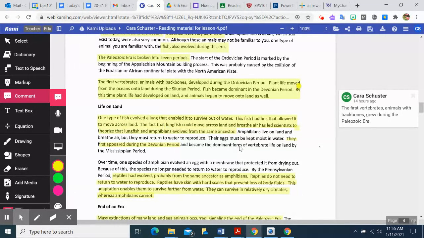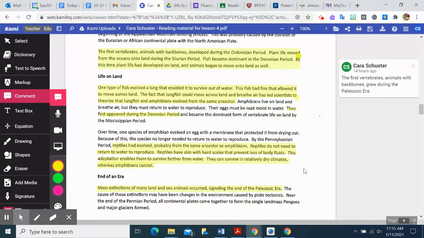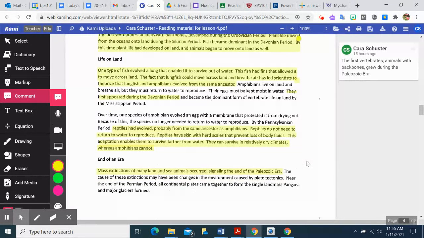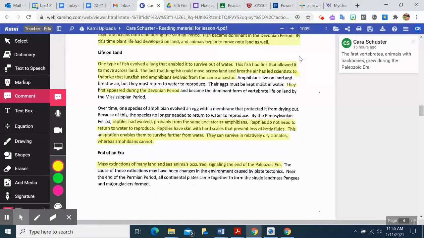So it goes into a little more detail about how the fish turned into these amphibians that live on land and breathe air, but they have to return to water. Just kind of like the process of going from amphibians to eventually being reptiles that do not need water anymore. So there's this transition here that you need to be aware of. So just remember this process.